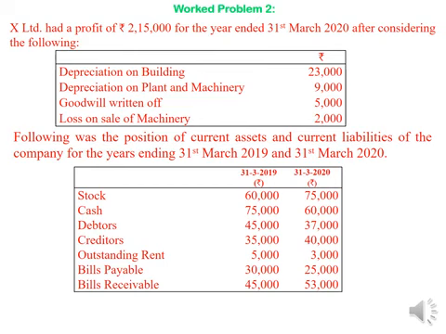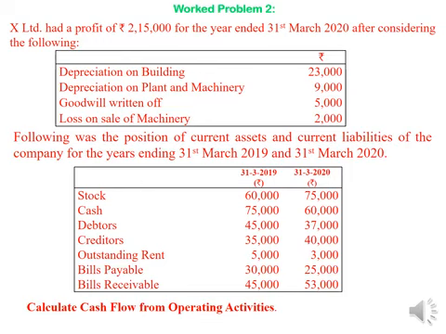Opening balances and closing balances. From this, calculate cash flow from operating activities. So you should have knowledge about which items fall under current assets and which fall under current liabilities. And while determining operating cash flows, please keep in mind cash should not be considered as a current asset. Cash and cash equivalents should not be considered as current assets.